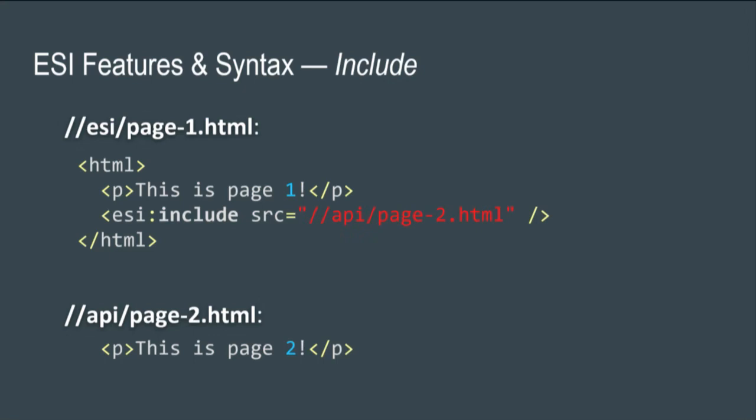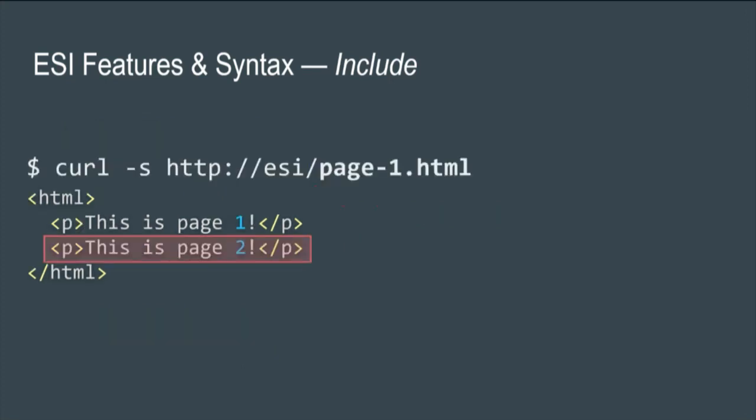You can have a cache hit or a cache miss. If you have a cache hit, it means that the ESI engine can just replace the tag with the content of page 2. Easy enough. If it's not there, or if the cache entry is invalidated because it's been too long, you have to fetch this file. So the ESI engine is going to do a side request for this file to fill in the blanks. Whatever happens, this is what your end user is going to have: the content filled in by the engine.